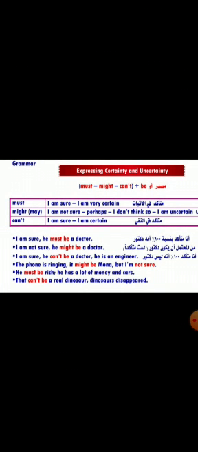Number 5, he must be rich. He has a lot of money and cars. In this sentence, we are sure. That can't be a real dinosaur. Dinosaurs disappeared. So can't be means لا يمكن.